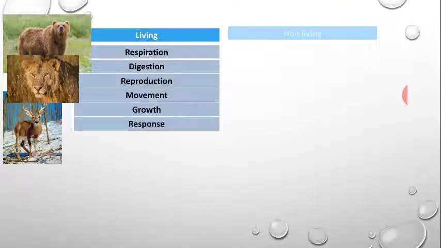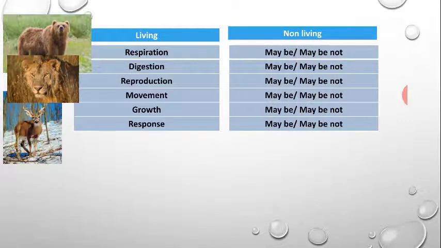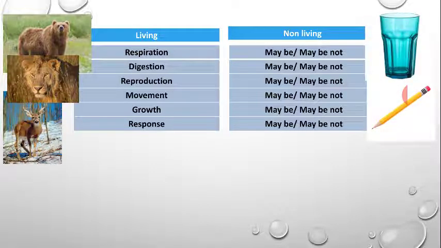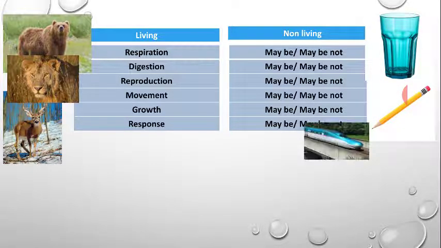On the other hand, non-living things may be engaged in one, two or three activities, but not in all these activities. Therefore, they are called non-living things. Examples of non-living things are pencil, glass and metro train or bullet train. This bullet train moves, but it does not reproduce.